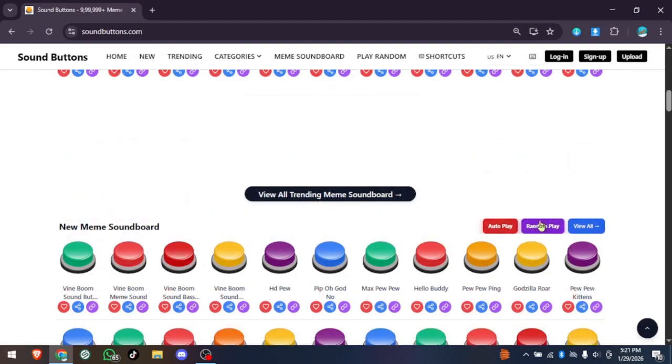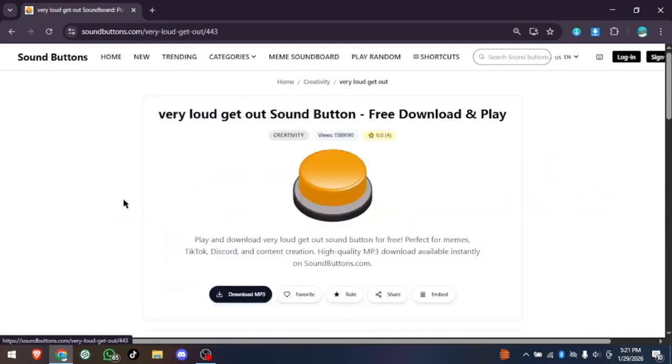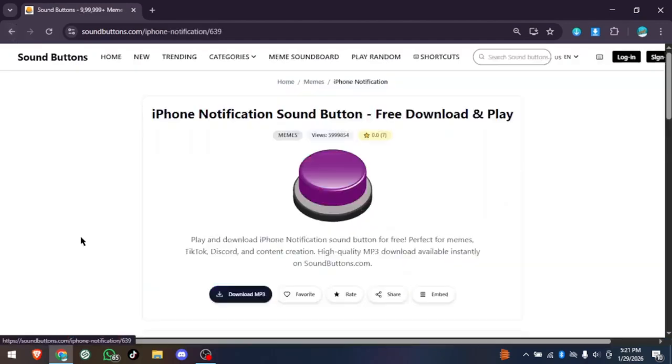You can also use random play to instantly discover new and unexpected sounds. Sound Buttons works unblocked on mobile, desktop, Chromebook, and tablet. No app or software required.